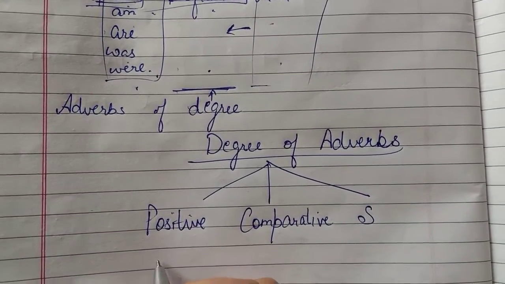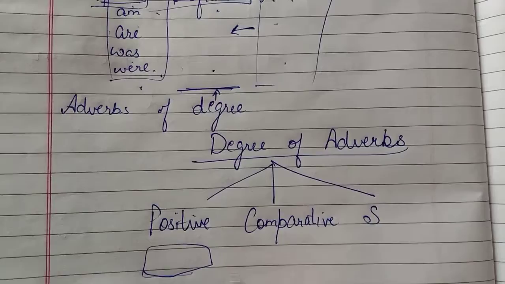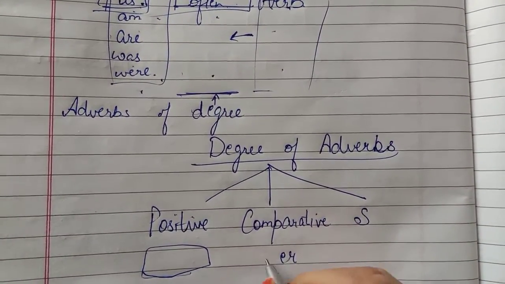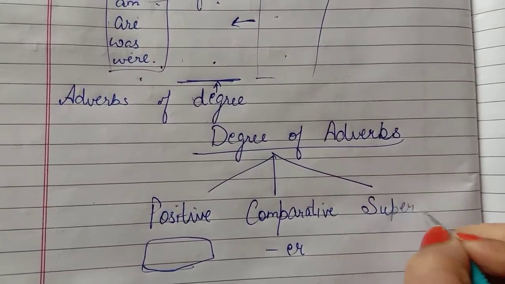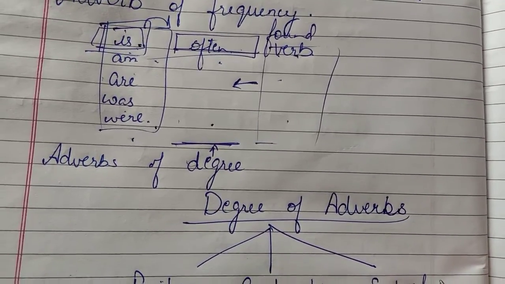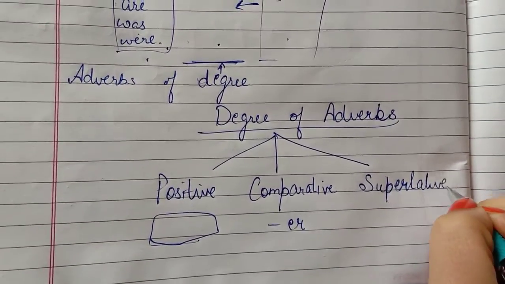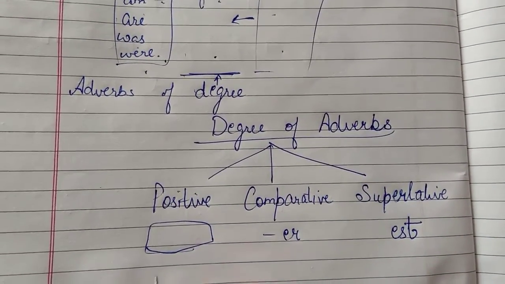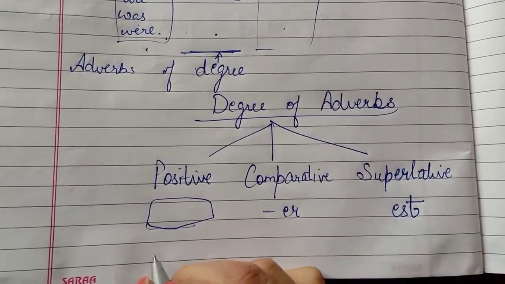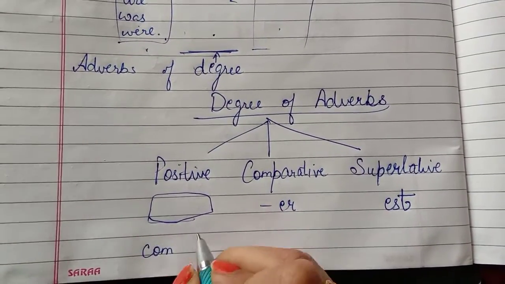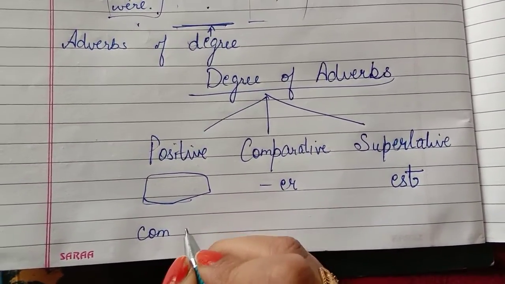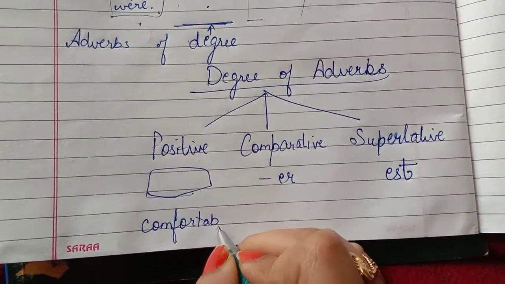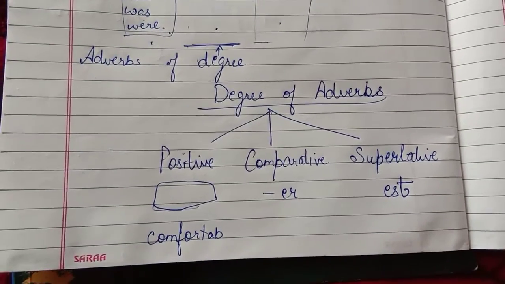Like the positive one is the base form of the adverb, the comparative form is formed by adding er, and the superlative form is formed by adding est at the end of the adverb. But if it is an adverb having 2 syllables, meaning it is formed by 2 parts, like comfortably, we can't make it comfortablier or comfortabliest.